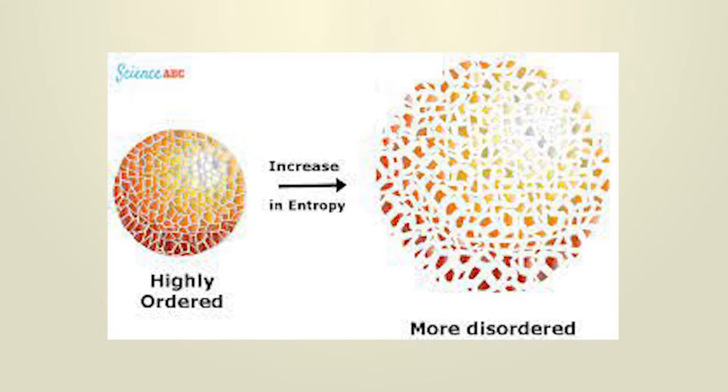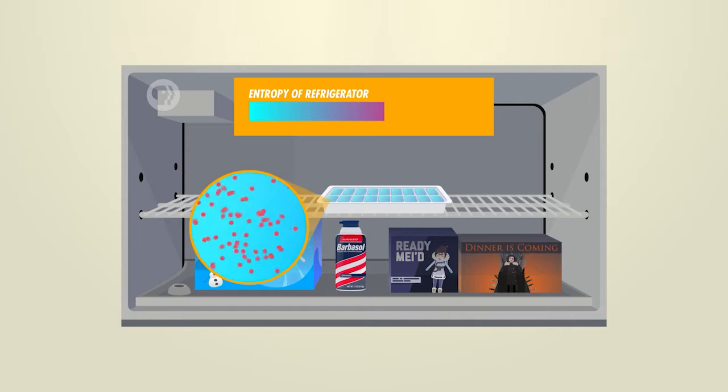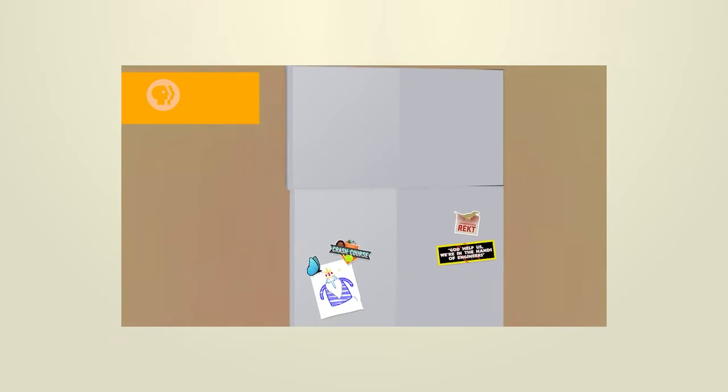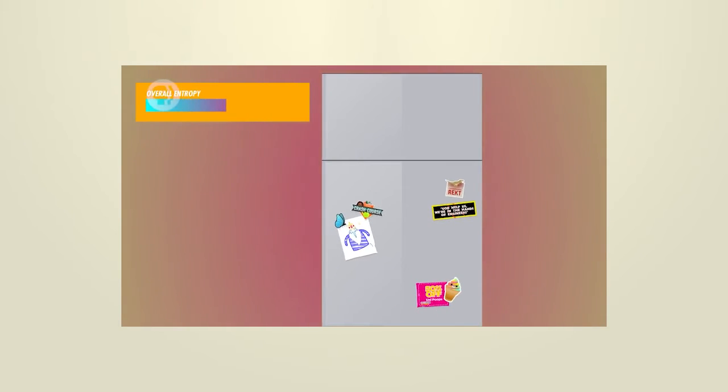More simply put, the entropy of the universe only increases and never decreases. One way of thinking about entropy is as a measure of disorder or chaos in the universe. The more entropy we generate, the less energy is left over to do useful work.